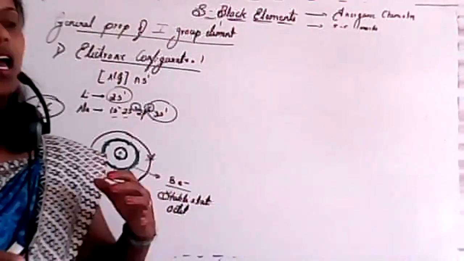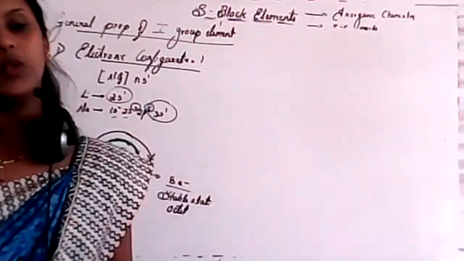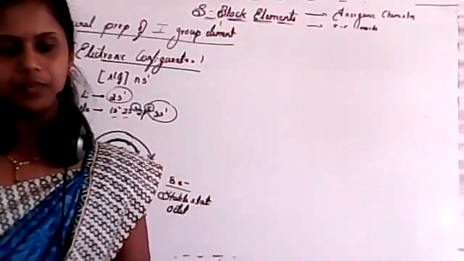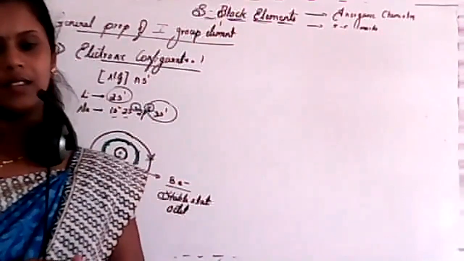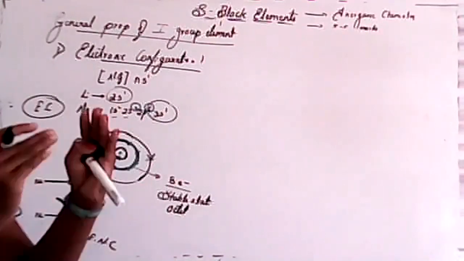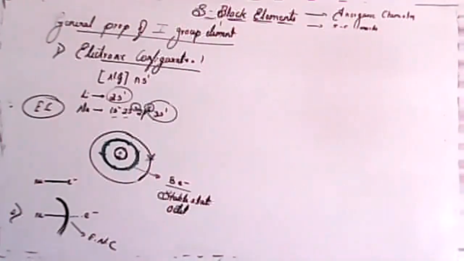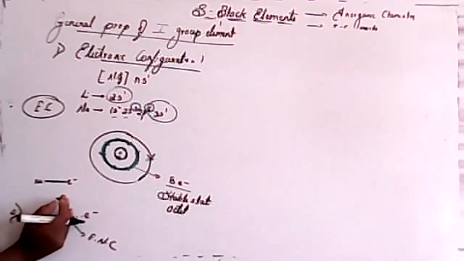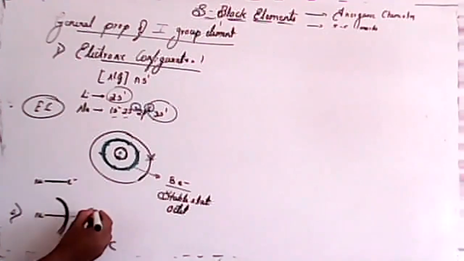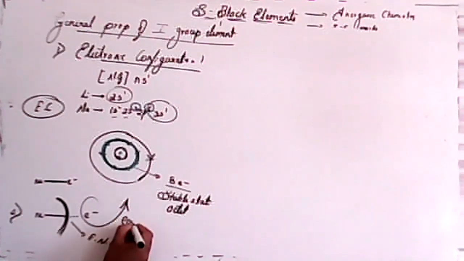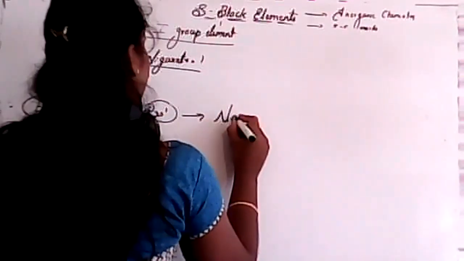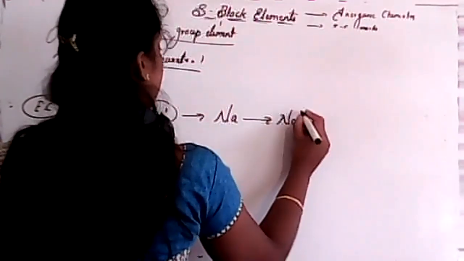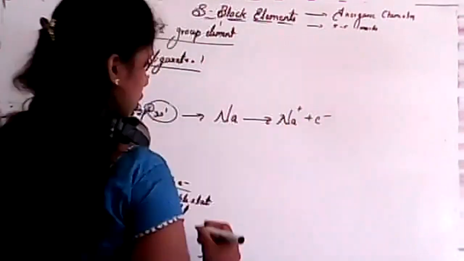How can you find a bond between them? The shield reduces the power of the effective nuclear charge; it blocks it. So removal of the electron is easier, and that's why sodium will lose one electron and form a cation.